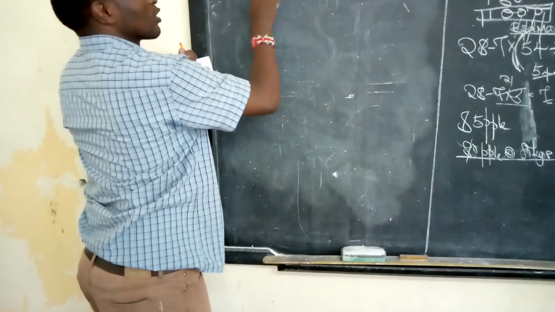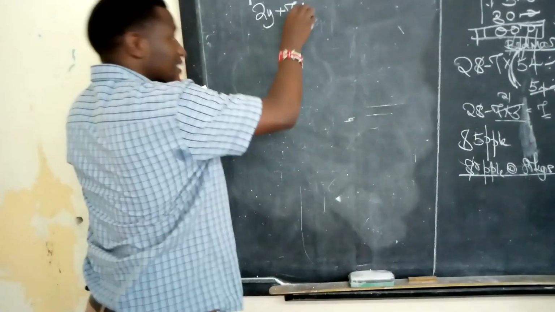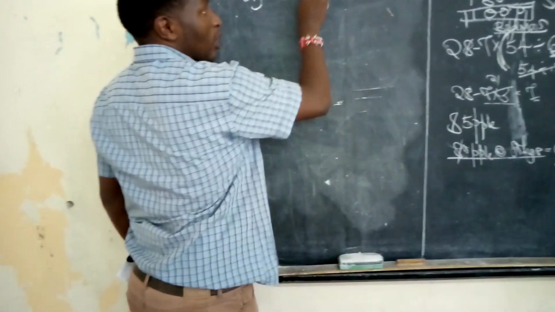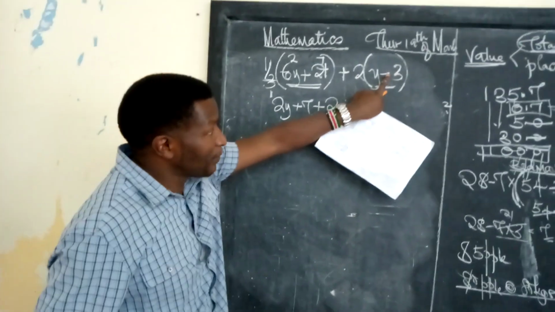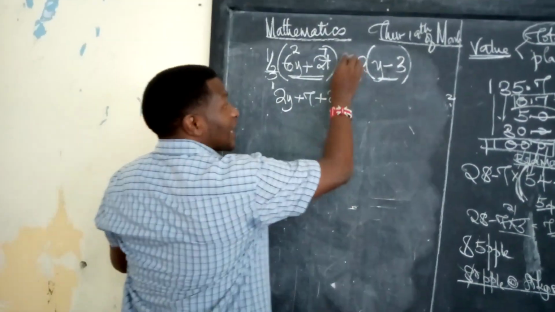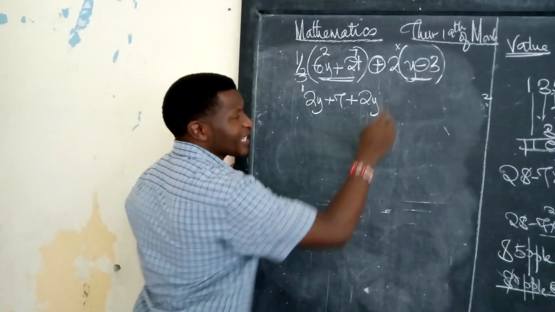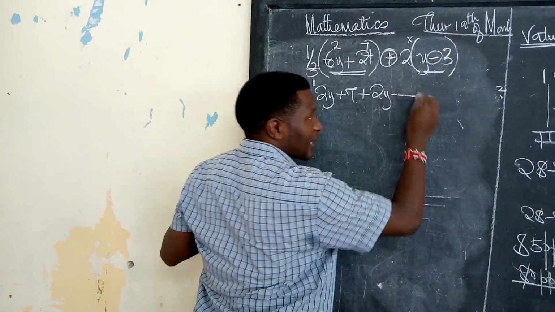So here you are left with 2y plus 7, plus, come to these other brackets, 2 times y gives you 2y. Before you come to 3, there is a sign here. Be very careful with this sign. When I told you, when you are multiplying unlike signs, this is a positive, this is a negative, it should be a negative.